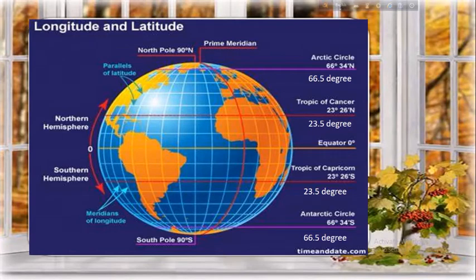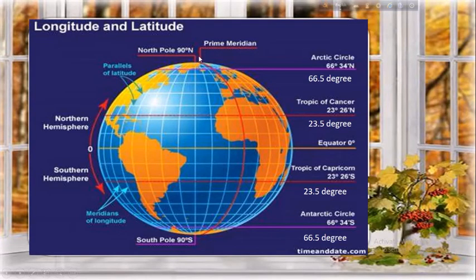So this imaginary line which passes from north to south is known as the prime meridian, and this imaginary line from north pole to south pole which passes through Greenwich town near London is termed as the prime meridian, and the value of the prime meridian is also 0 degree. From this prime meridian we can separate the eastern longitudes and western longitudes.